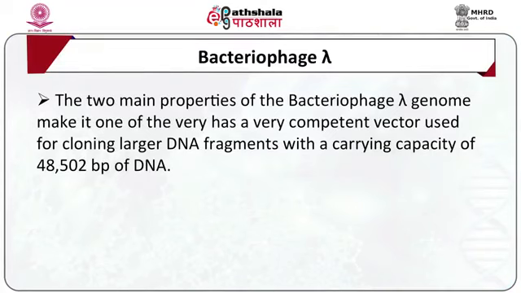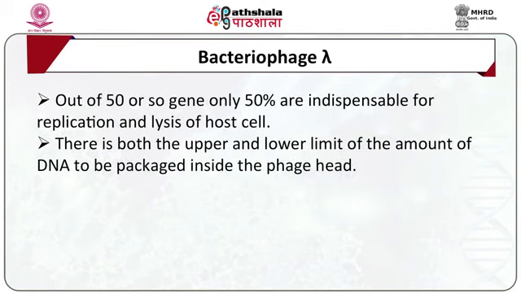The two main properties of the bacteriophage lambda genome make it one of the most competent vectors for cloning larger DNA fragments, with a carrying capacity of 48,502 base pairs of DNA. Two significant features of the lambda genome are: first, out of 50 or so genes, only 50% are indispensable for replication and lysis of the host cell. Also, most of the unwanted genes in the genome are placed together next to the middle section of the genome.